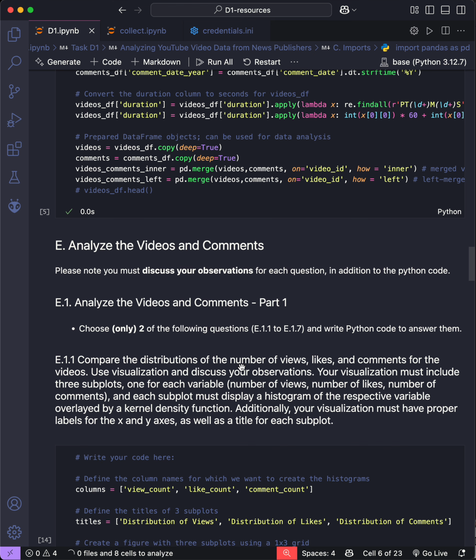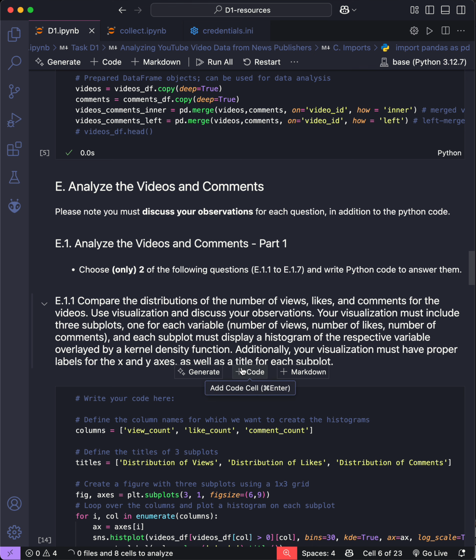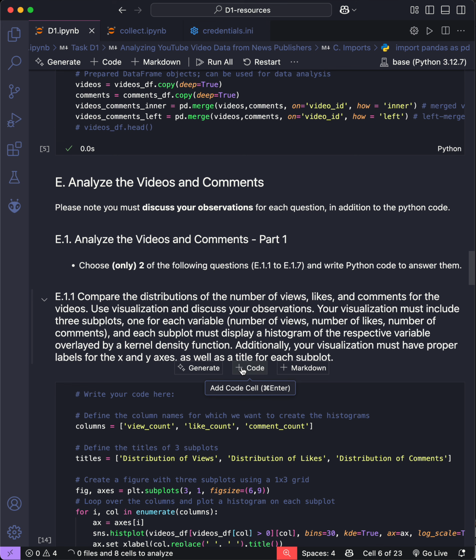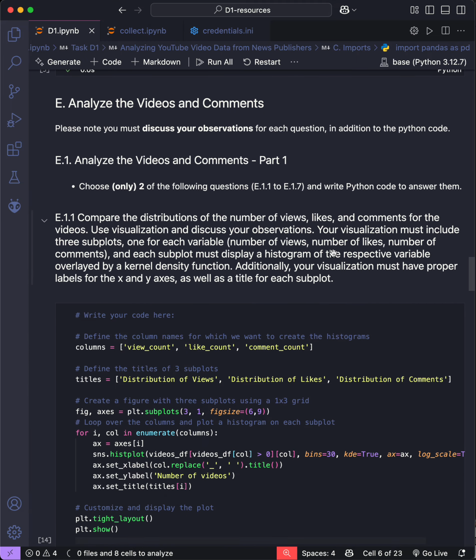Then we move to the main part of this task. In this task, I will do 3 questions. Part E1 has me do 2 questions, and in part E2 I need to finish 1 more. Alright, let's go to the first one. In this question, I need to compare the distribution of the number of views, likes, and comments for the videos. Then I use the diagram to describe it and show my observations after analyzing the diagram.